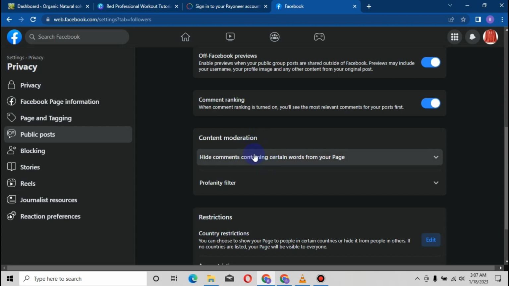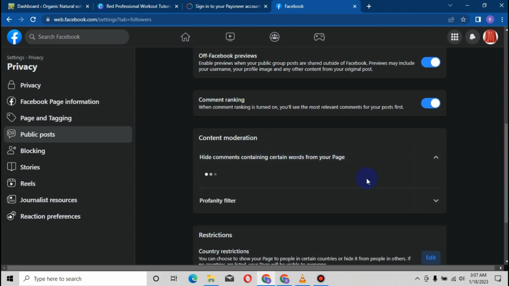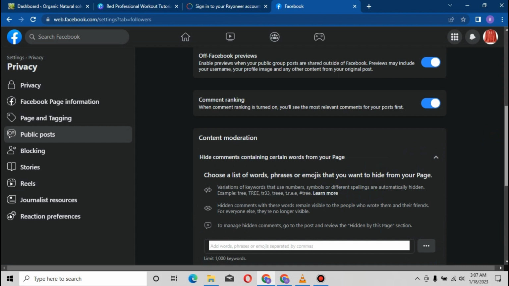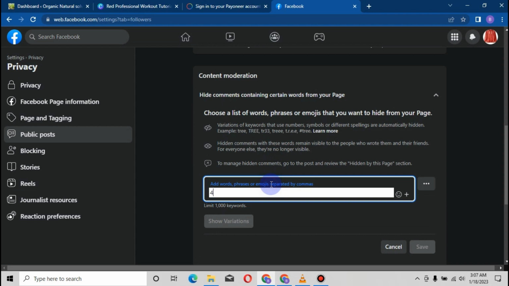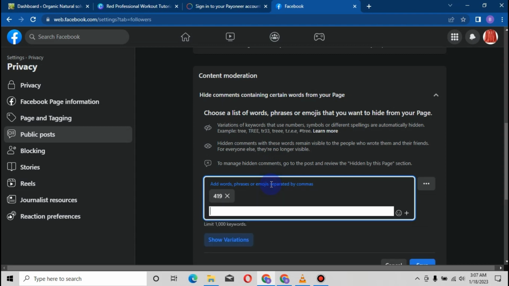So this is what this section is all about: hide comments containing certain words from your page. We want to hide comments that aren't good from appearing on our page, be it on your ads or whatsoever. So let's use words like 419, then you enter. Use words like scam, then you enter.